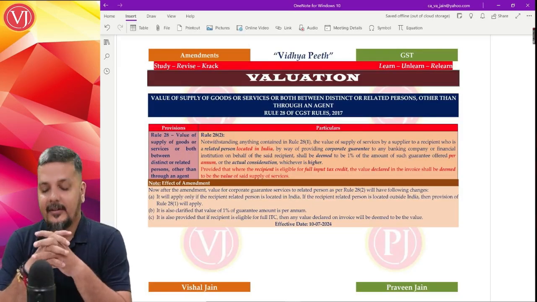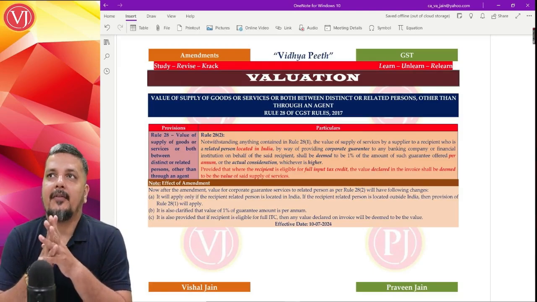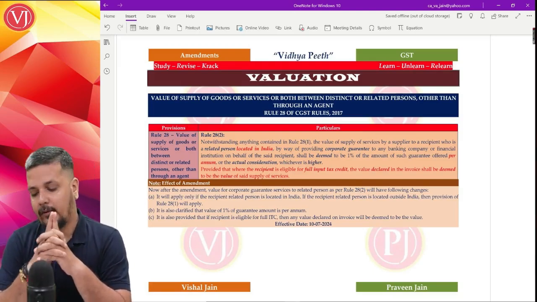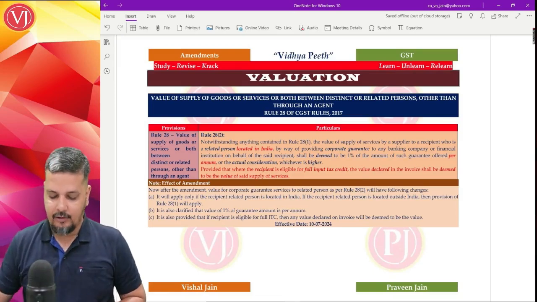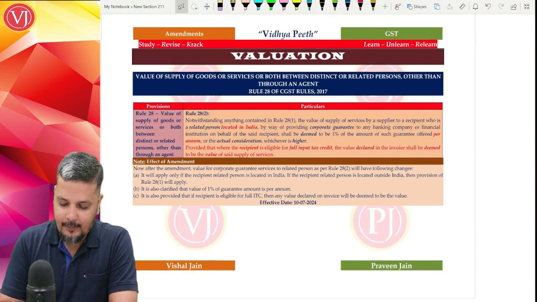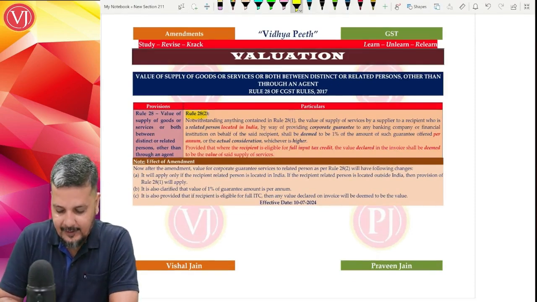Yes, friends. Now let us focus on the amendment which has come in your valuation, specifically in rule 28. The amendment has come in valuation rule 28 sub rule 2. So when you talk about rule 28 sub rule 2, what is the amendment and what is the provision?